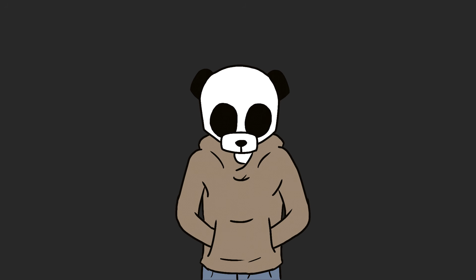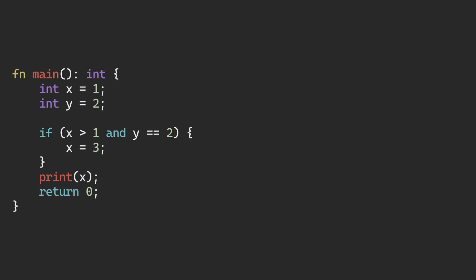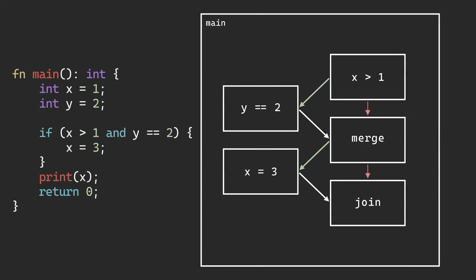I'll cover one more cool concept in my compiler, which is called short-circuiting. When you write a condition using AND, if the first part is false, the second part doesn't even need to run. In my IR, I handle this by constructing the blocks so that a false on the first check jumps straight to the end, skipping the second check entirely.